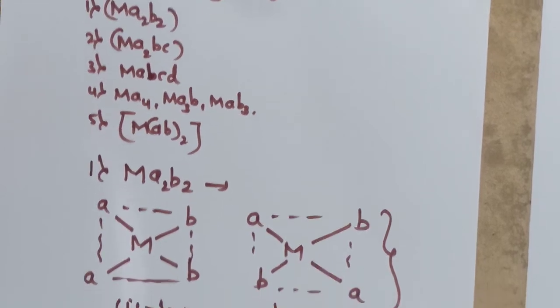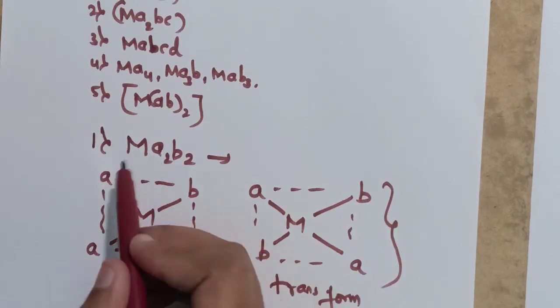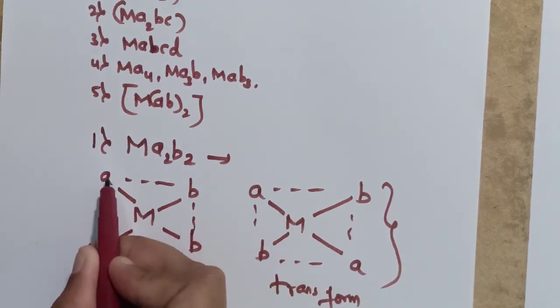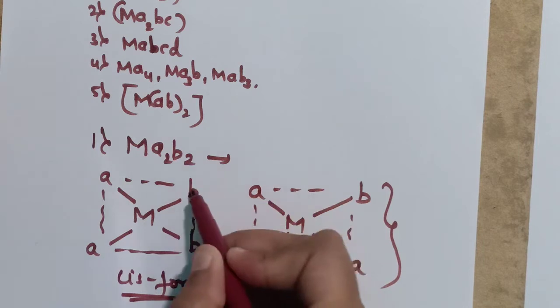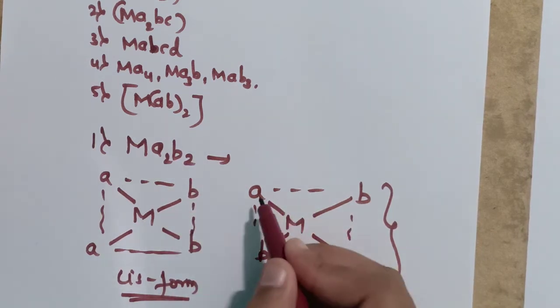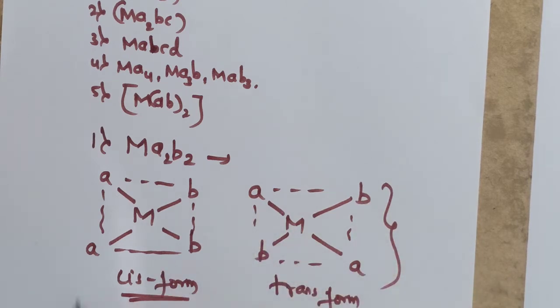Here the first one is MA2B2. Here we have to study whether this complex will exhibit cis or trans form, that is, geometrical isomerism or not. We have to consider MA2B2. Here M is a metal ion, there are two A's and two B's, B1 and B2. Here it is a cis form.